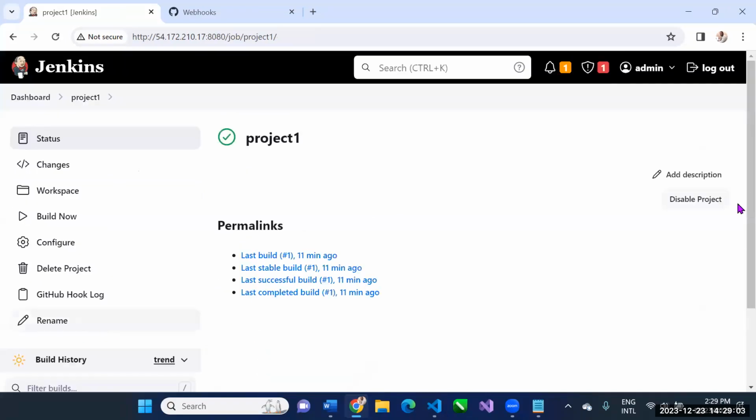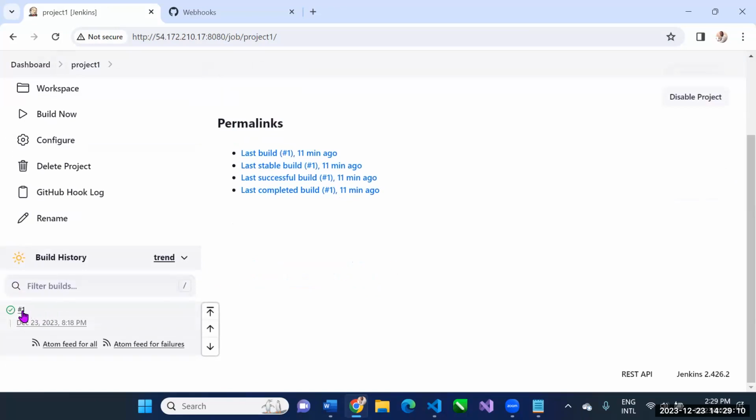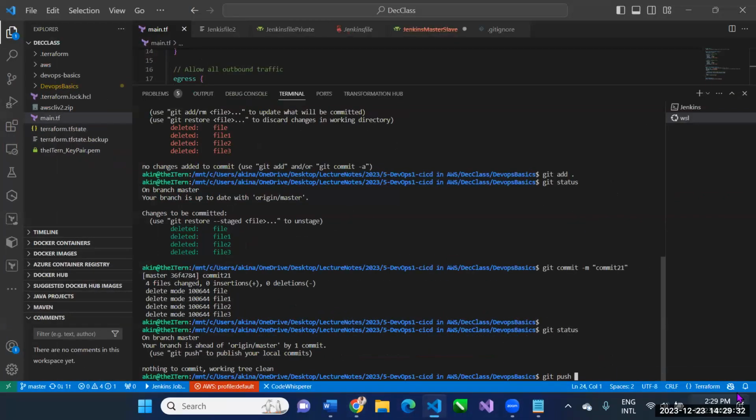So if we save, and right here we see that, where's my project? Project 1. We have built this project before one time. So next time we push, we expect a new build number 2 to happen automatically without anybody touching anything. So what will trigger the build, if it's automatic, is the webhook. We just set up the webhook. All right, so now let us push the code. All of the changes we made here, let's push now by doing git push origin master.